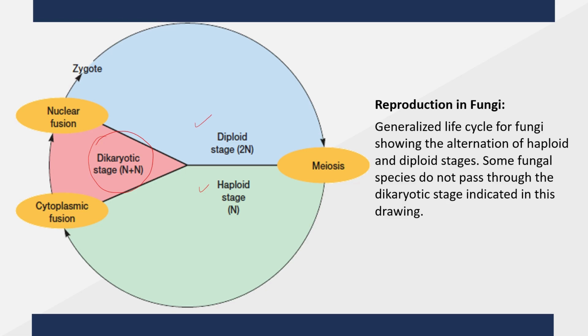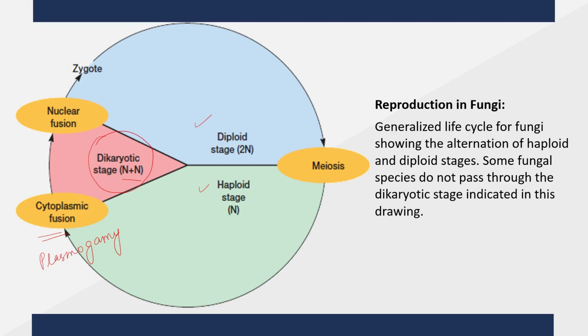So it all starts with the cytoplasmic fusion, the plasmogamy, wherein two gametes of compatible mating type will fuse with each other, and this stage may or may not occur in different members of fungi. Wherever it occurs, there is fusion of protoplasm, but the nuclei are yet to fuse. So the condition is two nuclei per cell, N plus N.